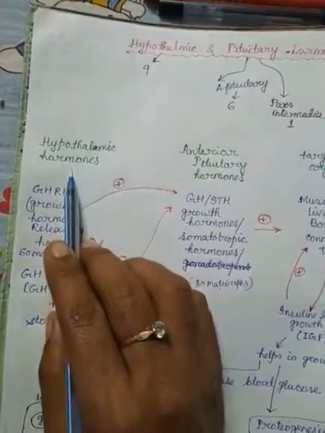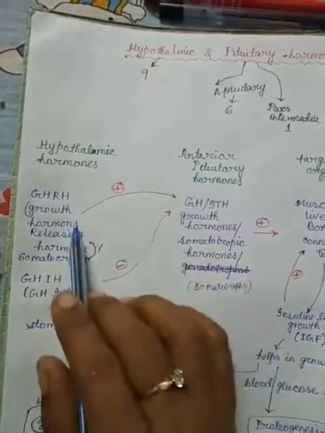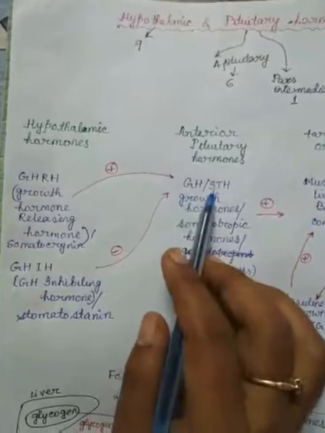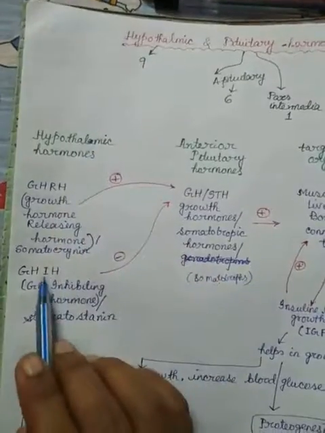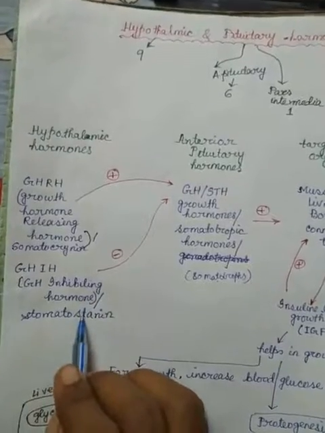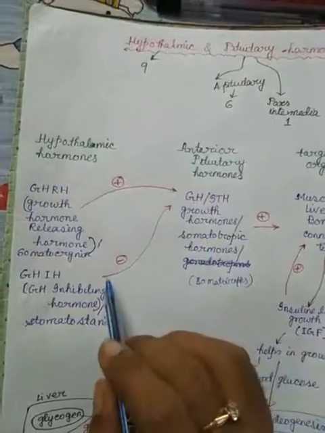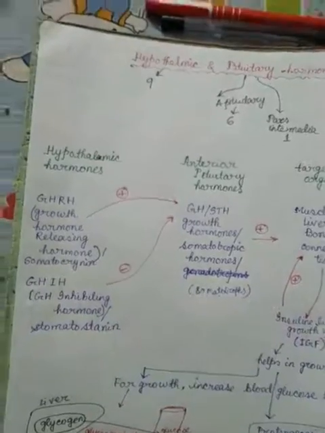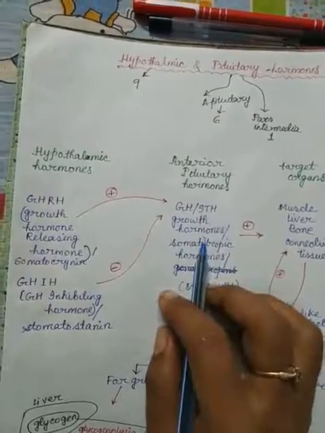But another hypothalamic hormone, GHIH, growth hormone inhibiting hormone, also known as somatostatin, has a negative impact. This inhibiting hormone reduces the amount of growth hormone or STH.